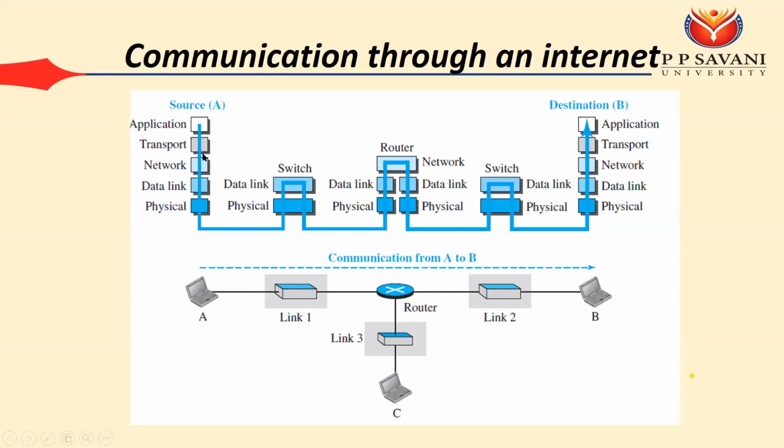Then on the transport layer, we are using one more address whose name is port address. For example, HTTP has port number 80, FTP has port number 23, like that. So the transport layer is using the port address. That port address is added with your data. On the transport layer, something is going to be added whose name is header. Whenever your data moves from one layer to another, a header is going to be added. When your data comes from the application to the transport layer, a header is added to it.